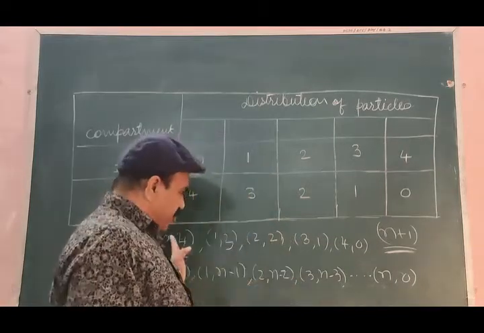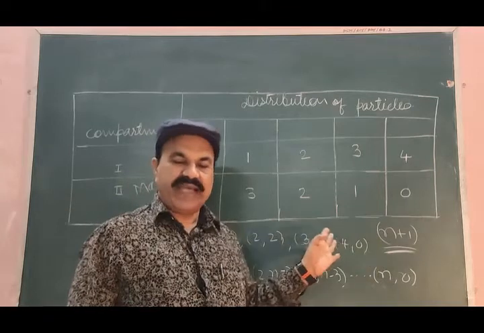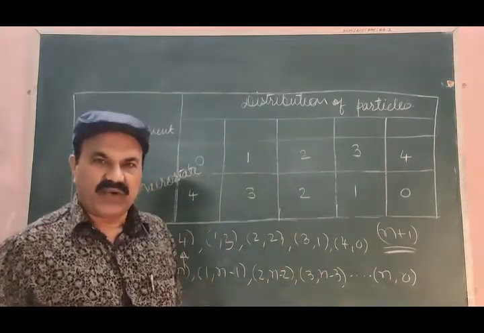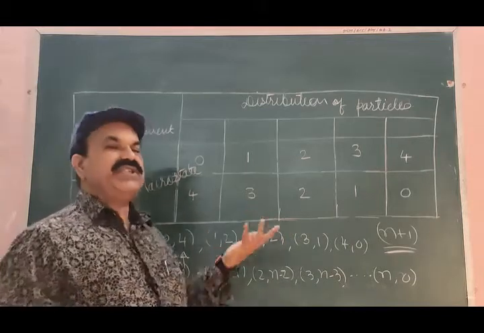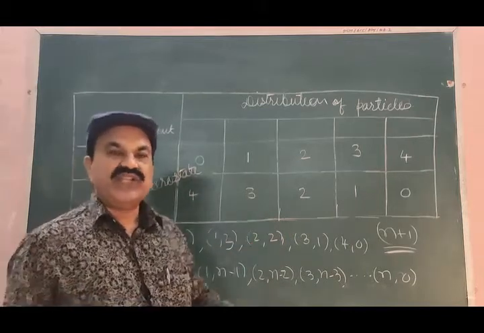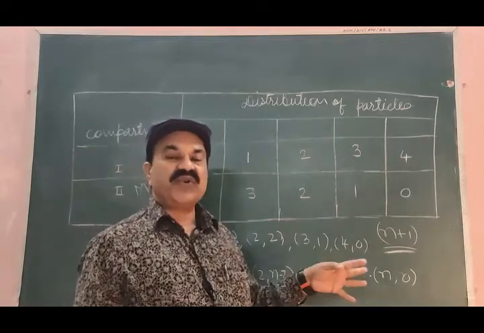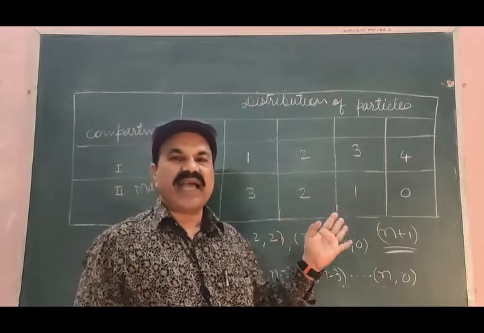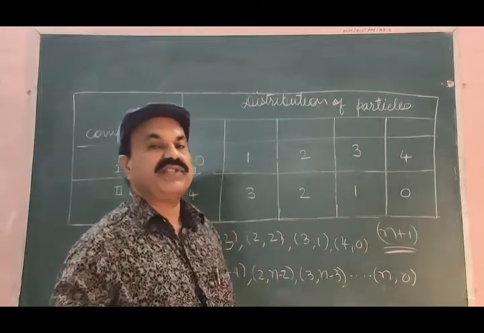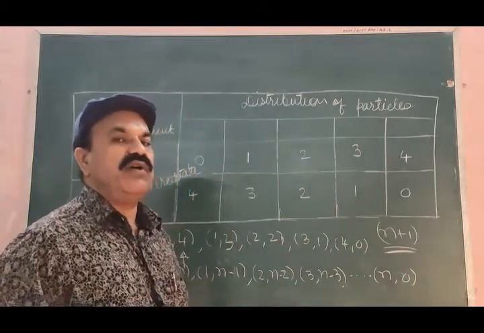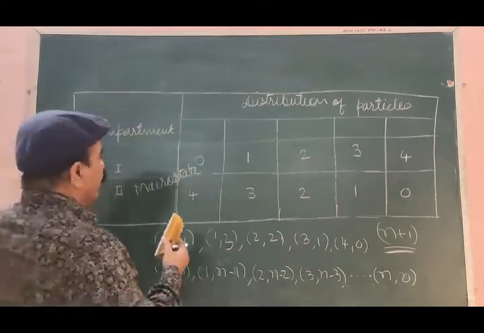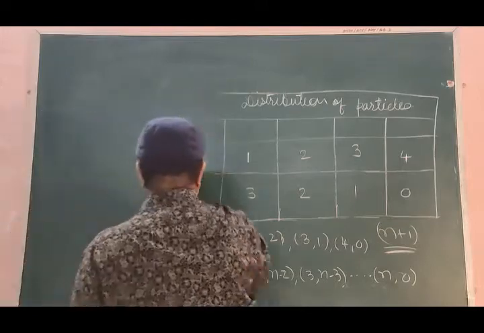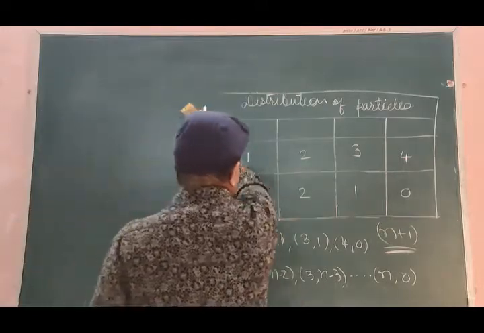So let us consider these 5 macro states. With the help of these 5 macro states, we shall get the micro states corresponding to each of these macro states. For this, again we need to draw one table. This will be the second table, a table to study microstates.